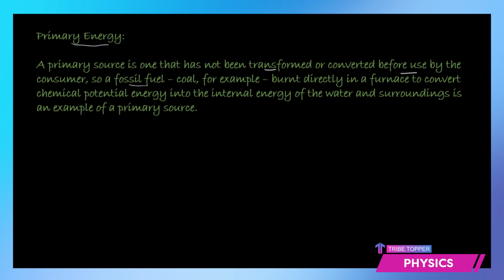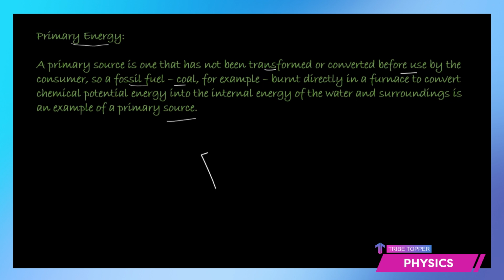Like if we say fossil fuel, like coal, coal is the main form and you just put it as it is and it is burned directly in a furnace to convert it into some other form. So fossil fuel will be considered as a primary energy resource and it is burnt directly to convert it into any other required form. You can say the chemical potential energy or into the internal energy of the water or the surroundings. So this is a primary resource.